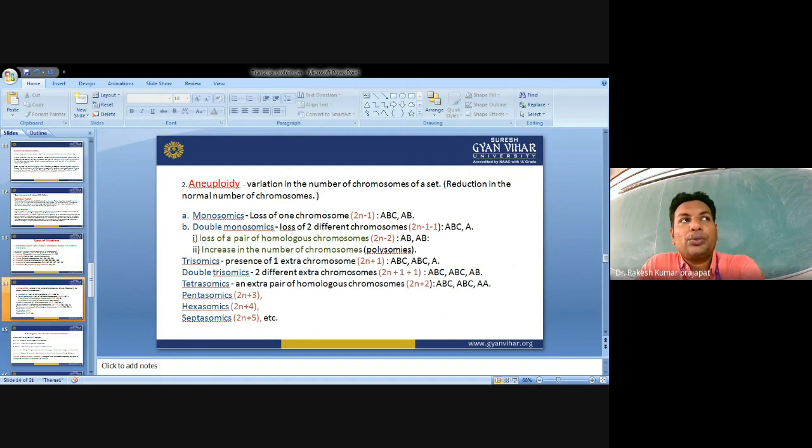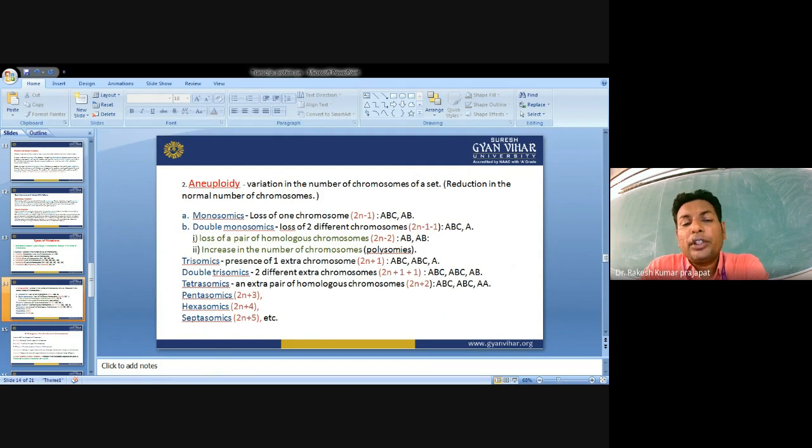Nullisomy refers to the 2n minus 2 condition. It is the loss of both chromosomes of a homologous pair. When both chromosomes of a homologous pair get lost, this is known as nullisomy. This condition may be lethal in most organisms. While monosomy refers to loss of a single chromosome of a homologous pair, 2n minus 1. Trisomy is the gain of an extra chromosome, 2n plus 1. Example, Klinefelter syndrome and Down syndrome are examples of trisomy.